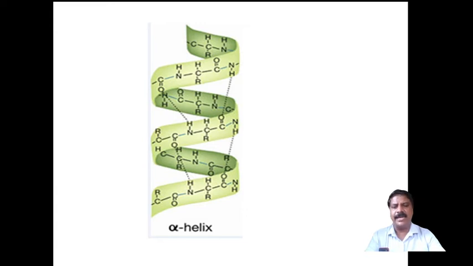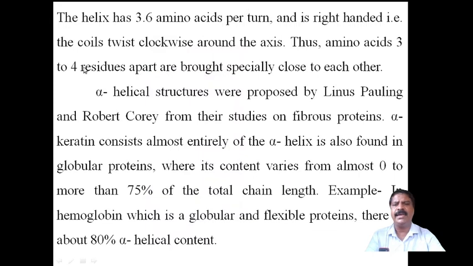The R groups are on the outside, at the surface, because if the R groups were inside the helix, steric repulsion would be observed and steric hindrance would take place. To avoid that, the R groups are present at the surface of the alpha helix. Here the helix has 3.6 amino acids per turn.